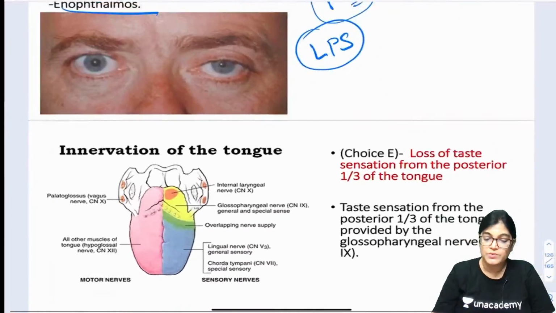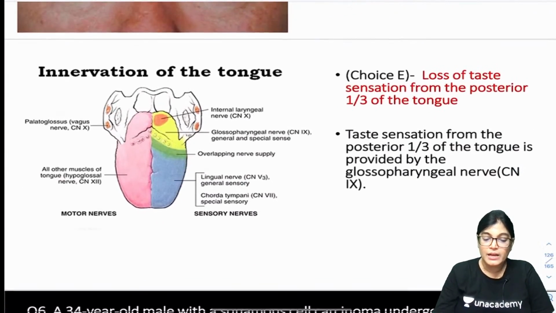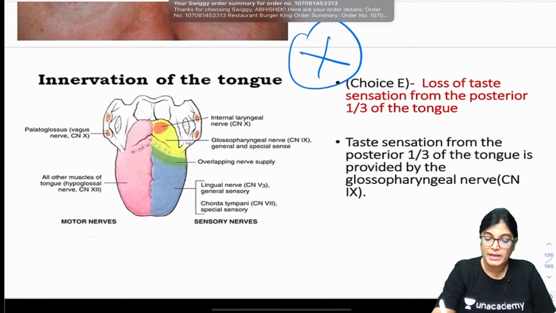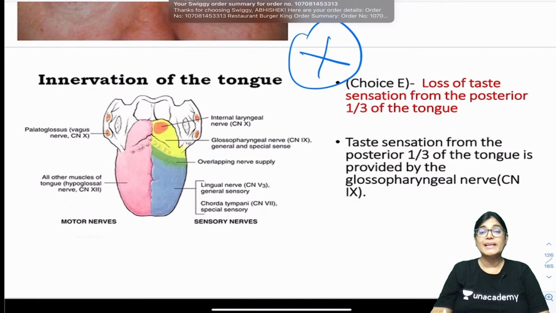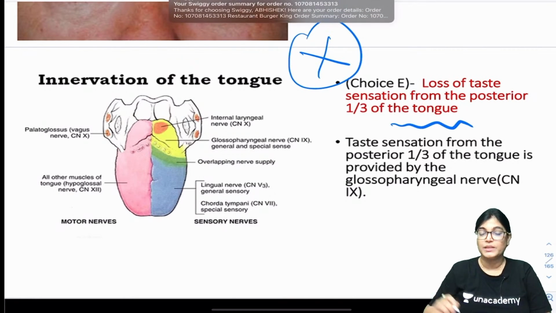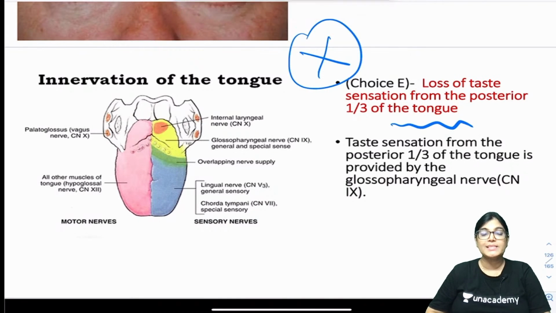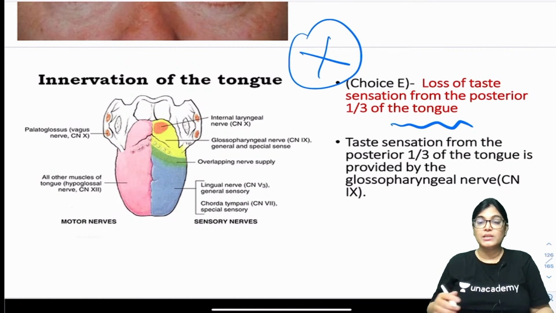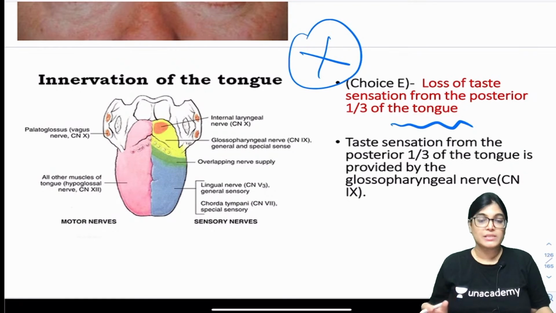So one more option was there. That option was option number E, loss of taste sensation from posterior 1/3 of the tongue. My dear friends, loss of taste sensation of posterior 1/3 of tongue will be involving which nerve? Glossopharyngeal nerve. And glossopharyngeal nerve was intact in the patient, so this can't be the correct answer.